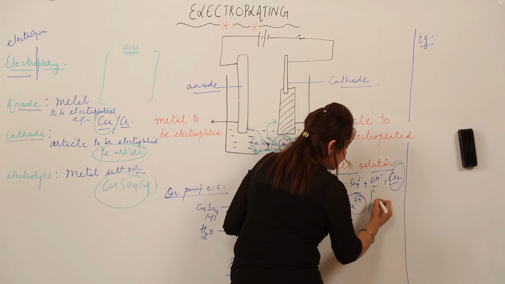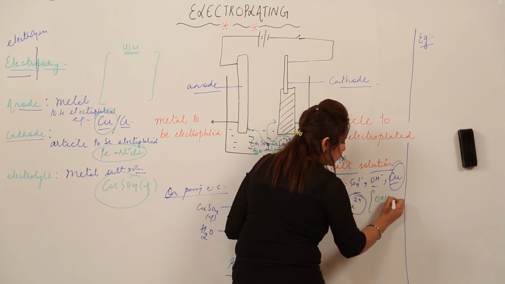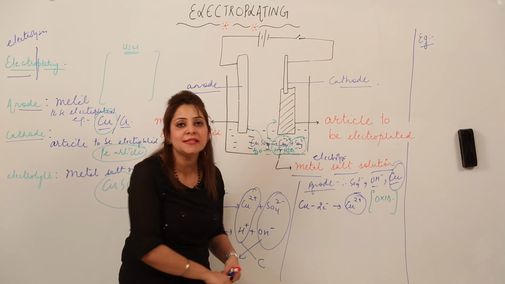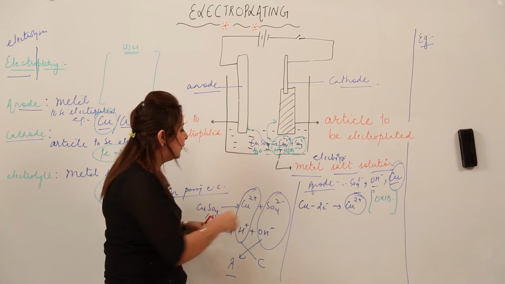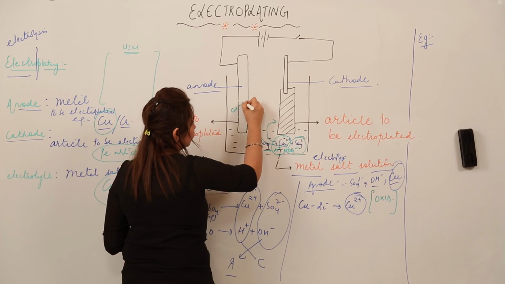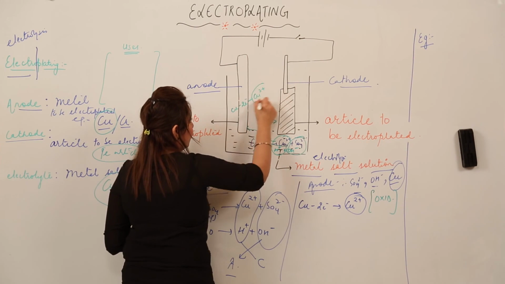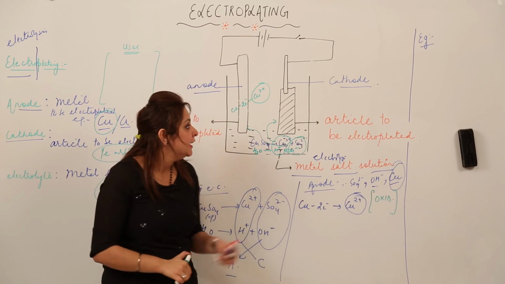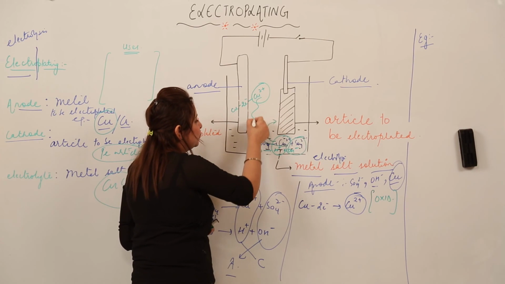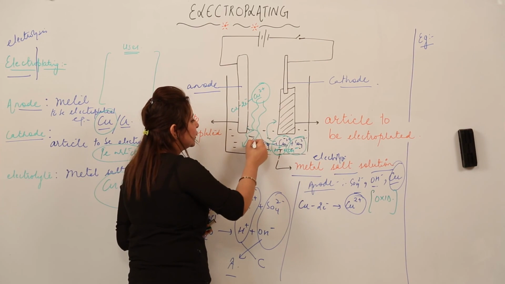So which reaction is taking place? Obviously the loss of electrons, that means it is the oxidation process. So oxidation process is taking place at anode. I'll write the similar reaction on the anode as well. So these are just forming the Cu2 positive ions. Now where are these Cu2 positive ions going? So these Cu2 positive ions are going into the solution.